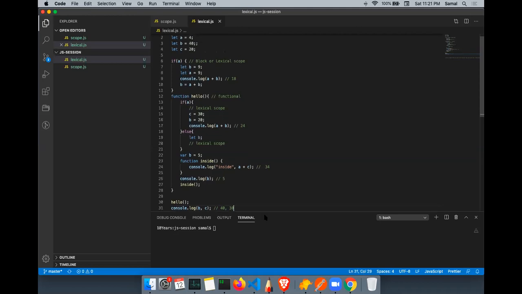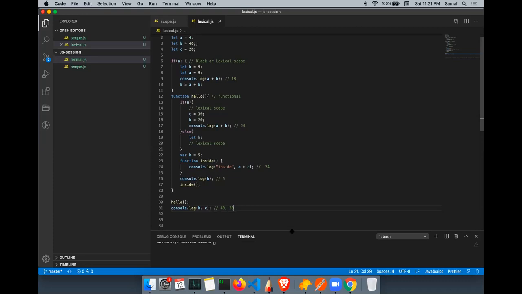Why 30? को reinitialize किया. होनी चाहिए sir. Function. लाइन नंबर 15 पे आपने C को 30 दिया था. Yeah. Line number 15. Right?